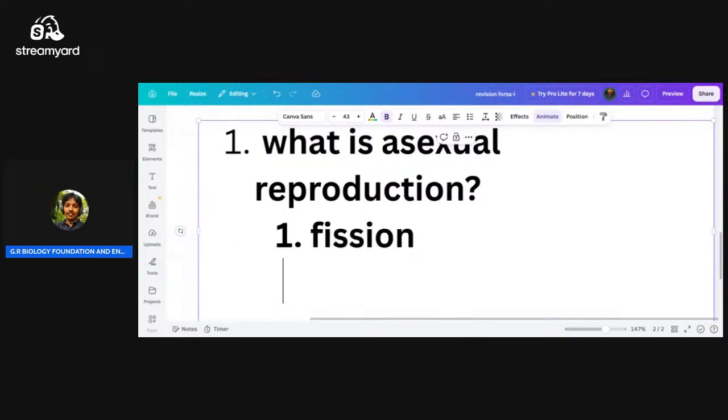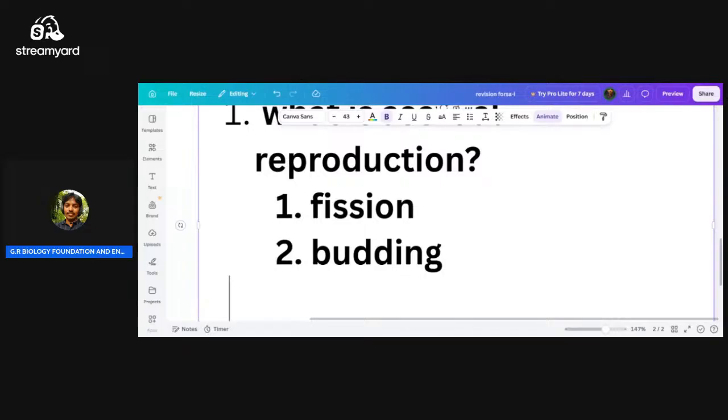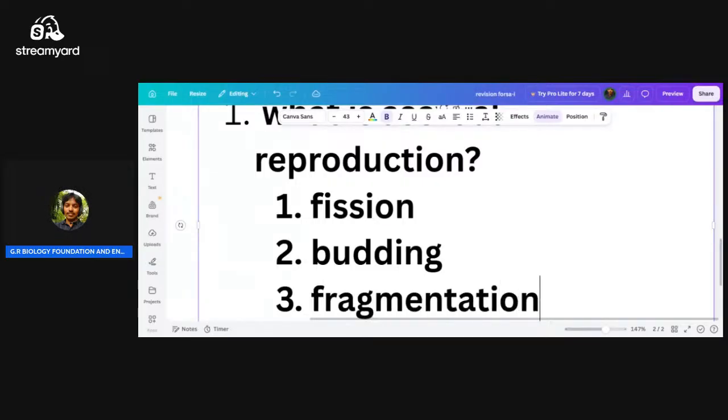Second one, budding. Third one, fragmentation.